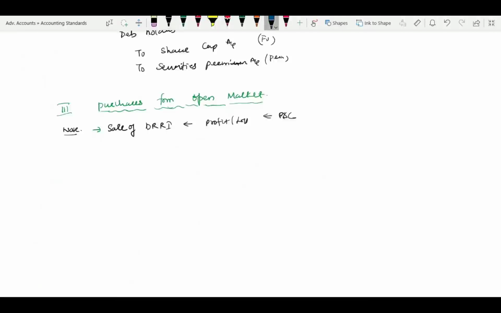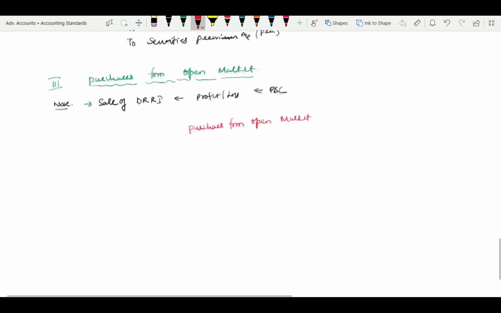So now whenever we go for this, my dear friends, here purchase from open market. Here we have two categories. Purchase from open market is of two types.